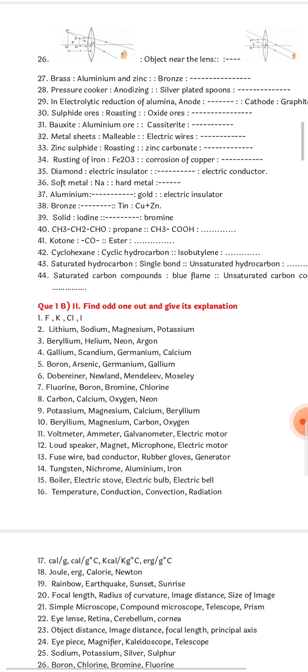Question number 30. Sulfide ores roasting, oxide ores will be, what will be oxide ores? Just think and let me know. Are you getting the answer for that?